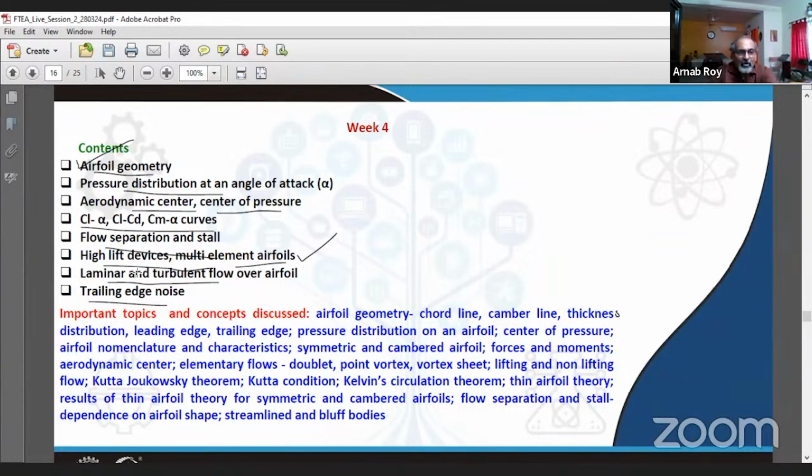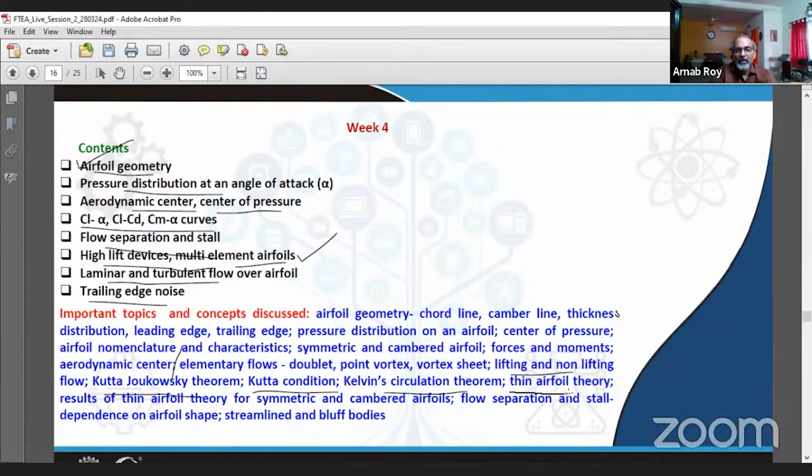Then we learned about elementary flows, which are part and parcel of potential flow, like doublet, point vortex, vortex sheet, and then lifting and non-lifting flow. We learned about Kutta-Joukowski's theorem in that context, how to calculate the lift per unit span. We learned about the Kutta condition, which applies at the trailing edge of an airfoil. We learned about the Kelvin circulation theorem, how time rate of circulation on an airfoil is to be worked out